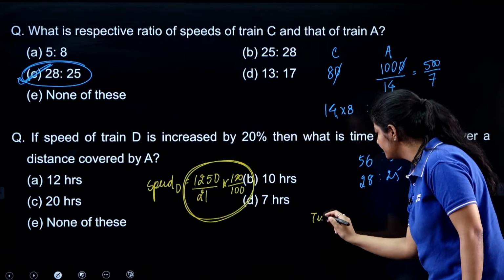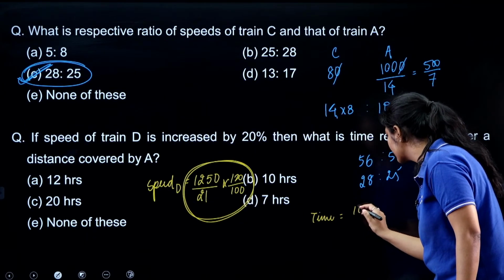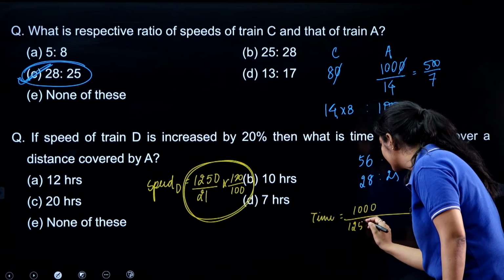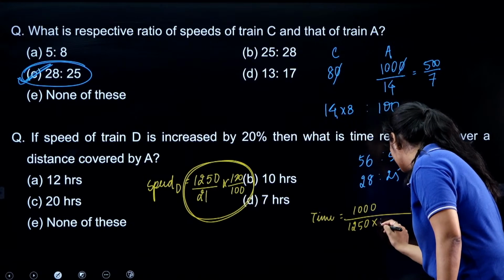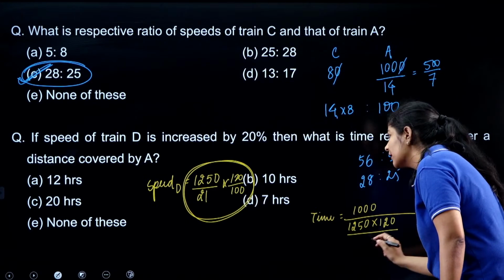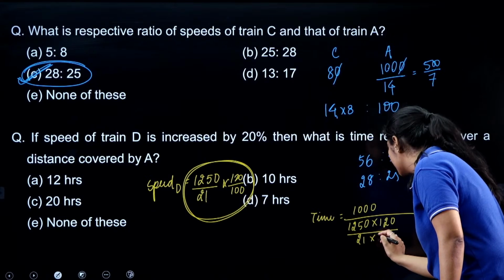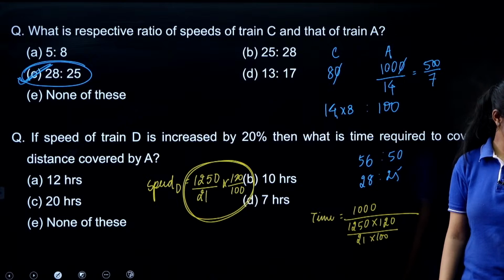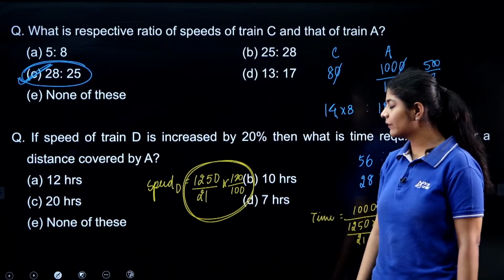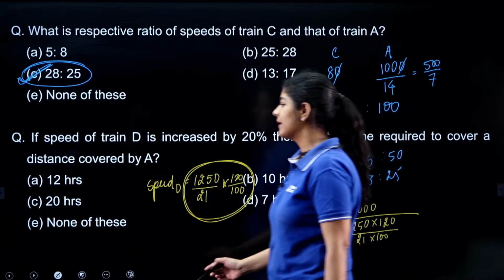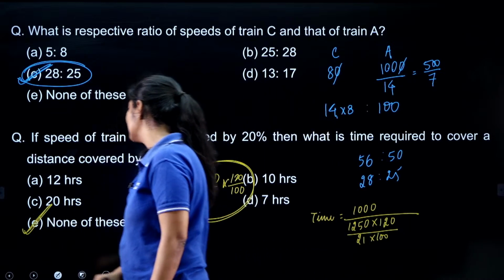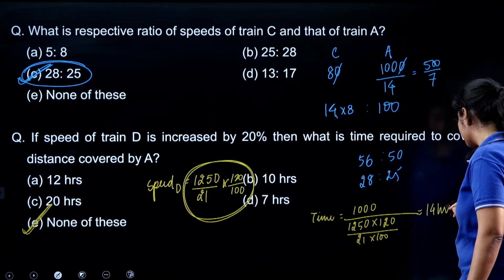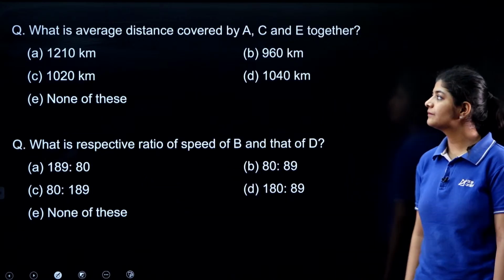So time is 1000 divided by 1250 into 120 divided by 21 into 100. This is my answer, and we have to solve this. Ultimately we will get 14 hours as my answer, and option E is the correct one. Next.